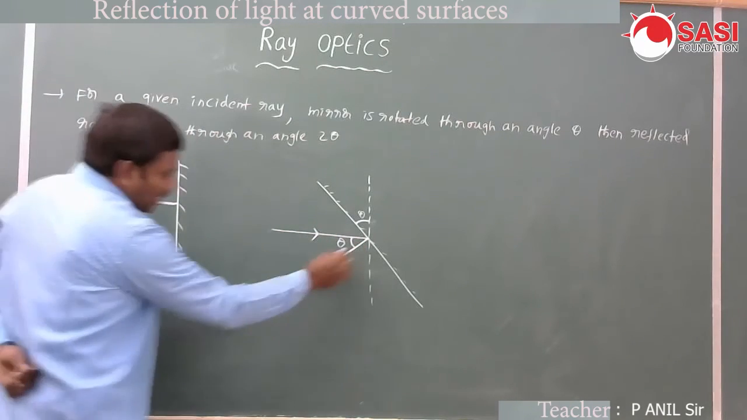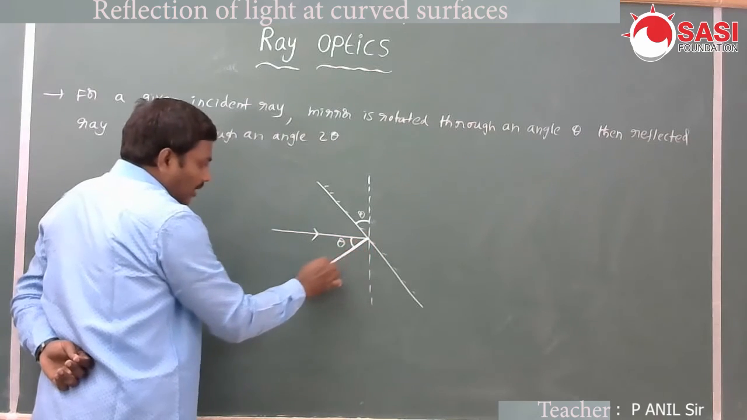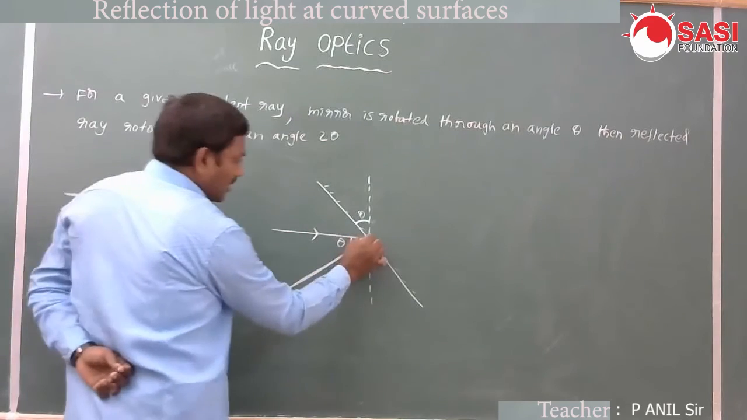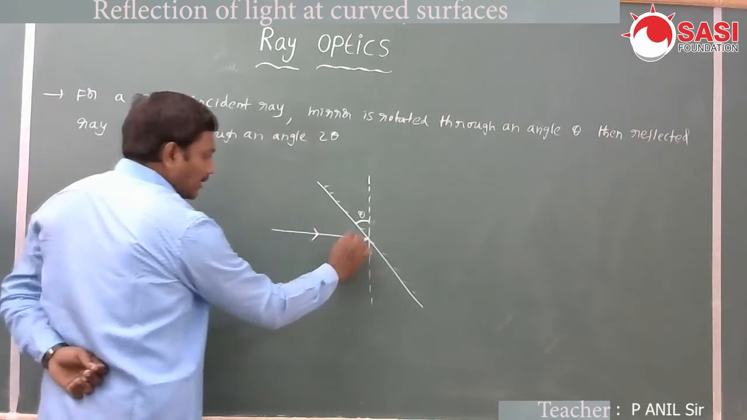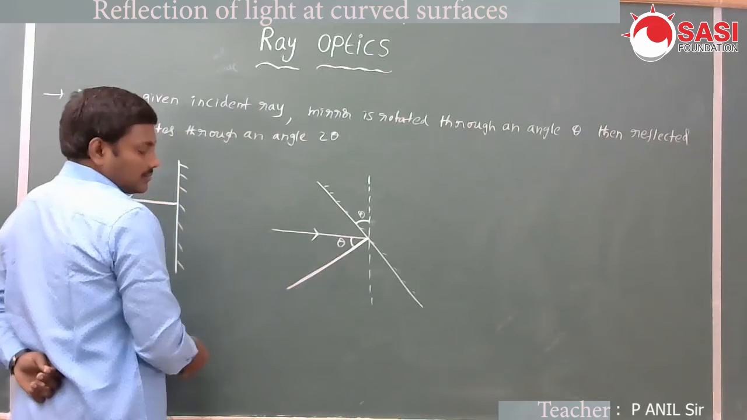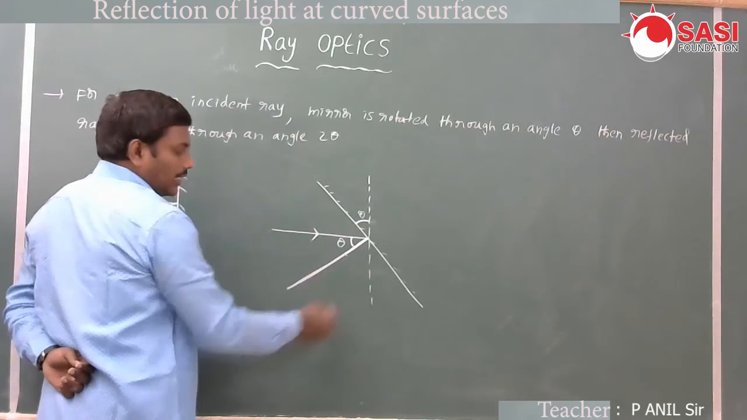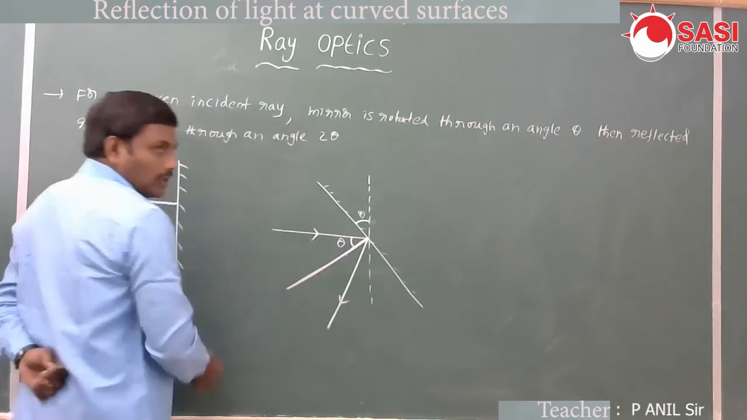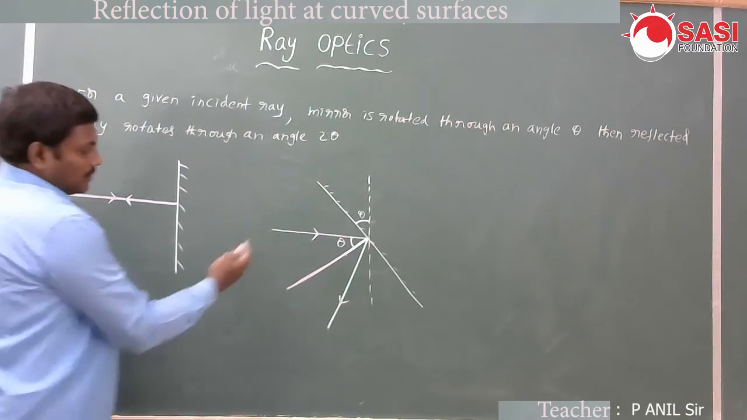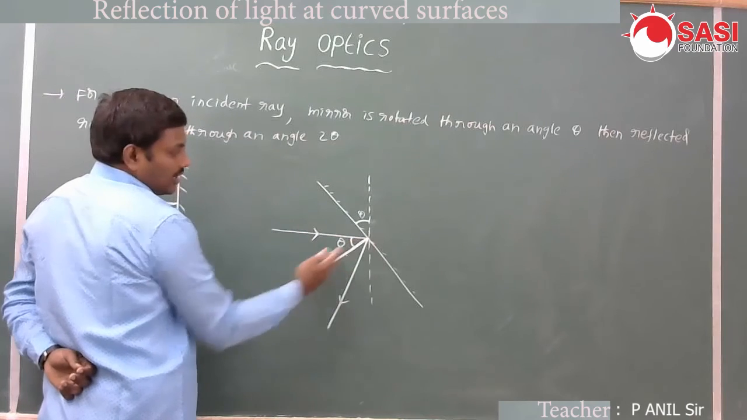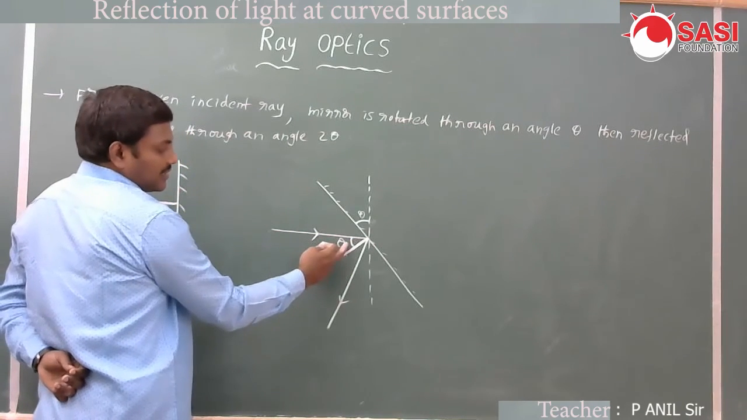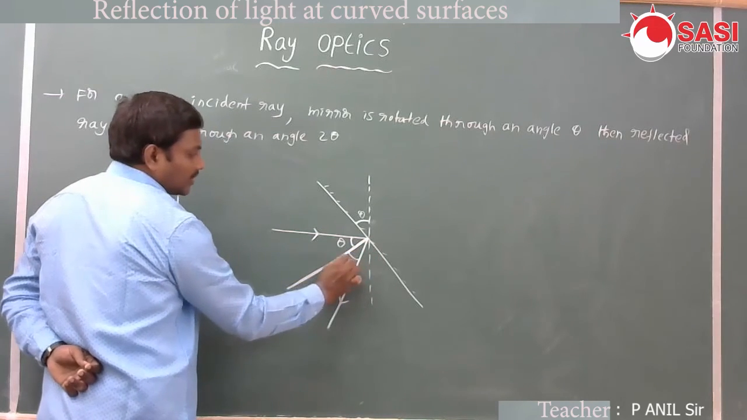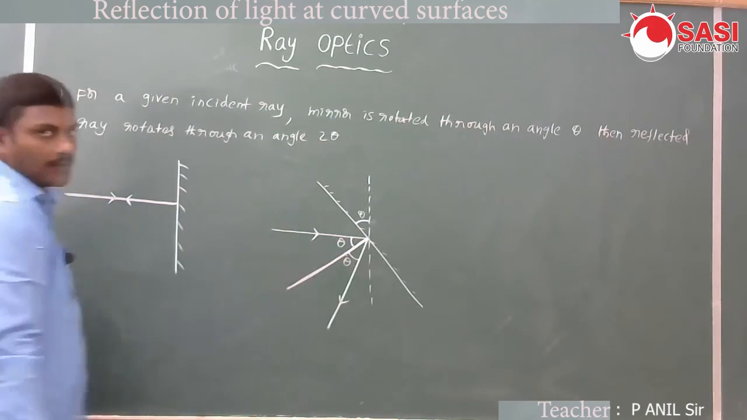Now this is the normal at the point of incidence on the mirror's new position. This is the incident ray, and this is the normal. This is the angle of incidence, theta. According to the laws of reflection, the reflected light ray is in this direction, which makes an angle theta with the normal. Angle of incidence is equal to angle of reflection.